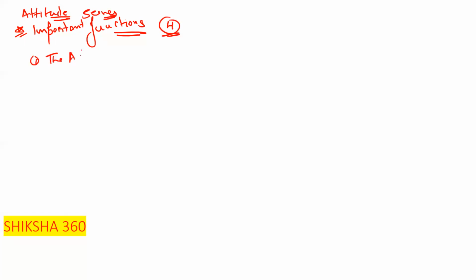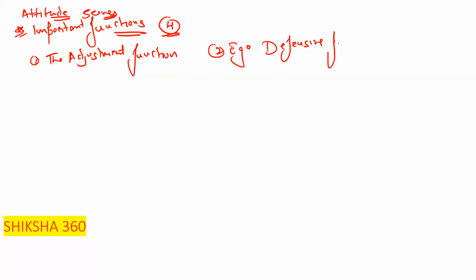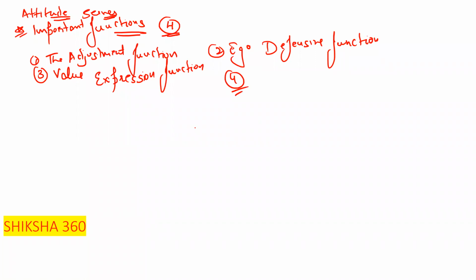First one is the adjustment function. Second one is the ego defensive function. Third one is the value expression function. Just go through what I am saying, because in the examination, if you are able to remember, within 24 hours you are able to give your examination, so that you are at least able to take the answer. Fourth one is the knowledge function.